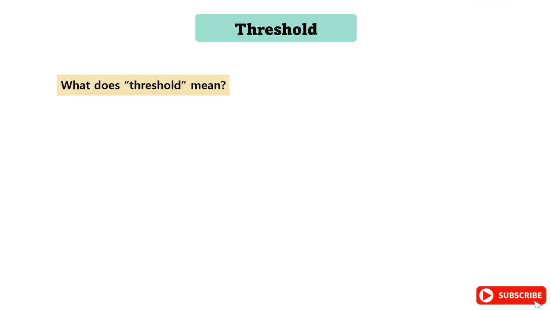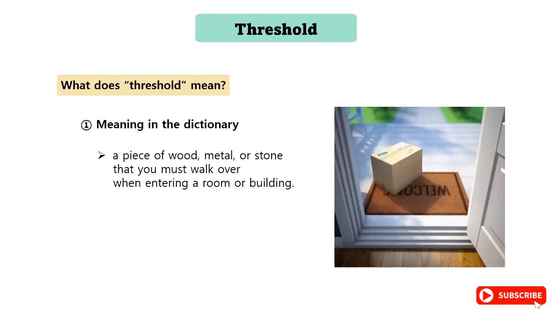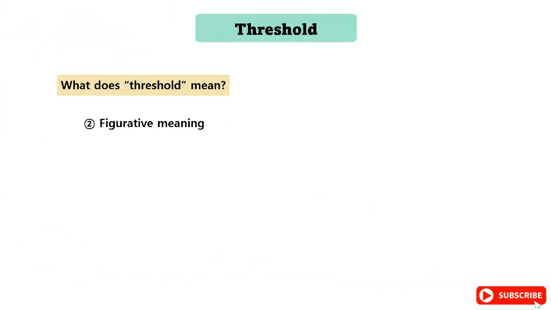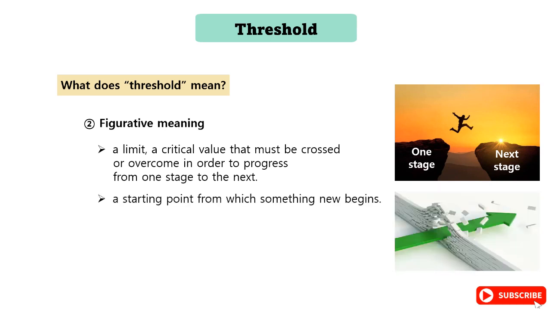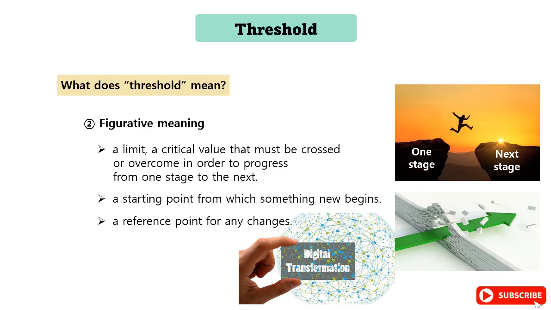What does threshold mean? Threshold, in the dictionary meaning, refers to a piece of wood, metal, or stone that you must walk over when entering a room or building. In the figurative meaning, it can be understood as a limit, a critical value, that must be crossed or overcome in order to progress from one stage to the next, or as a starting point from which something new begins, or a reference point for any changes.